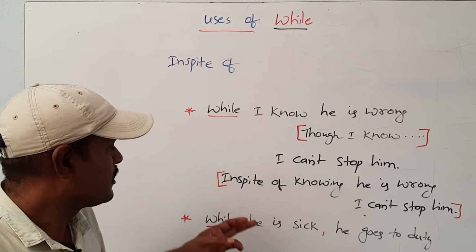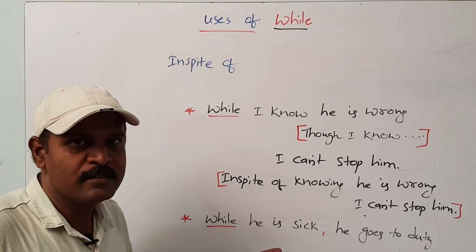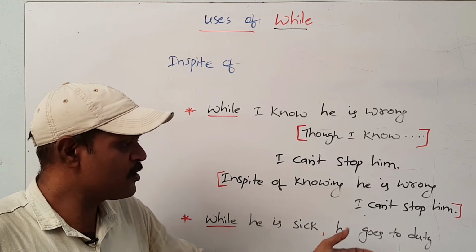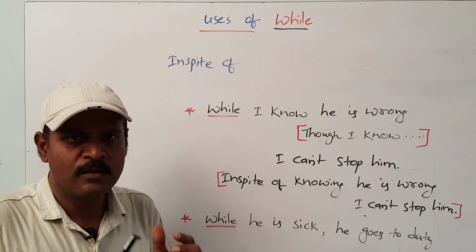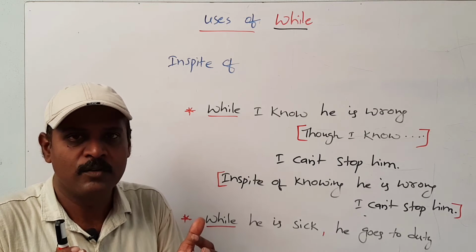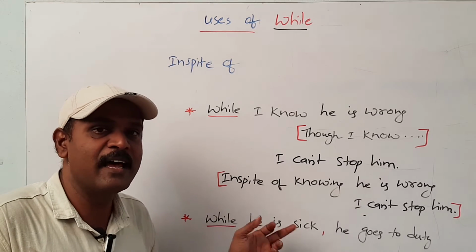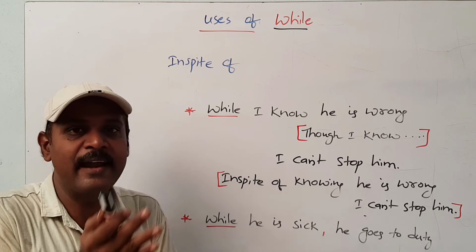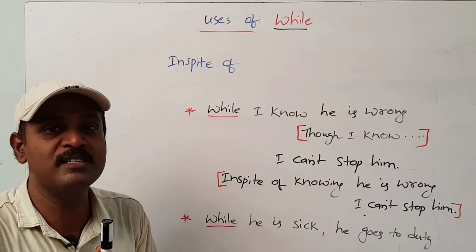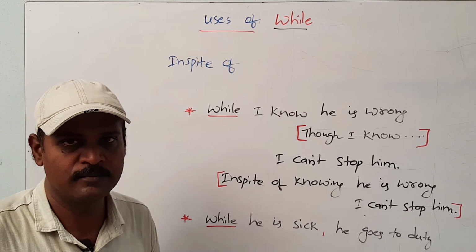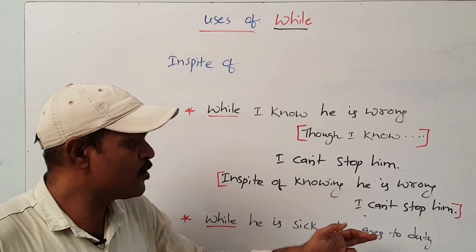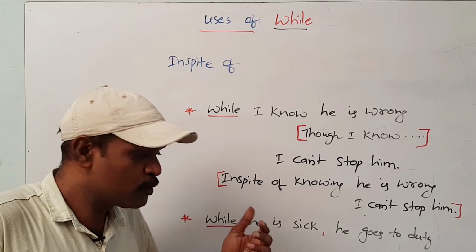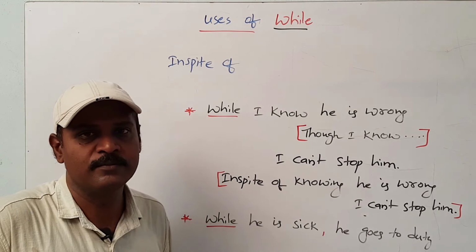Okay, friends. The next one is, the same sentence we can say by using in spite of. In spite of sickness, he goes to duty. Observe sickness. Here sick is an adjective. Sickness is a noun. So, by forming the noun and adding in spite of, we have changed the sentence into another mode of sentence. In spite of sickness, he goes to duty. Despite sickness, he goes to duty. Though he is sick, he goes to duty.